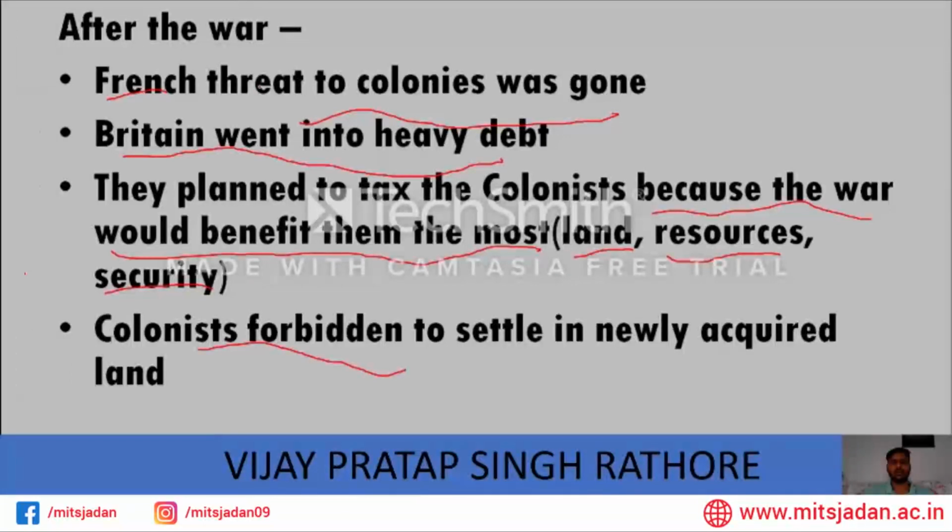The colonists were very angry. They were thinking that they would go and expand quickly, and on the other hand they were being taxed more. So you can say that this was a double shock for them. You cannot expand and you will be taxed more.